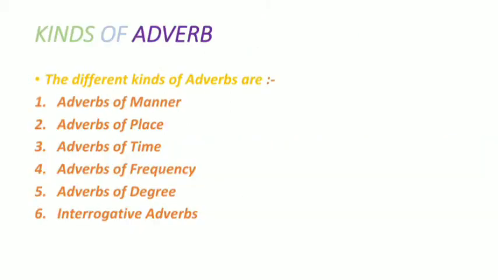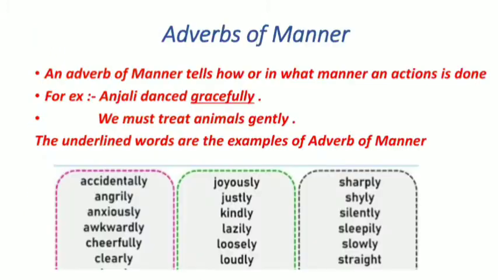Kinds of adverb. The different kinds of adverbs are: number 1, adverbs of manner; number 2, adverbs of place; number 3, adverbs of time; number 4, adverbs of frequency; number 5, adverbs of degree; and number 6, interrogative adverbs. Now let us learn about them one by one.